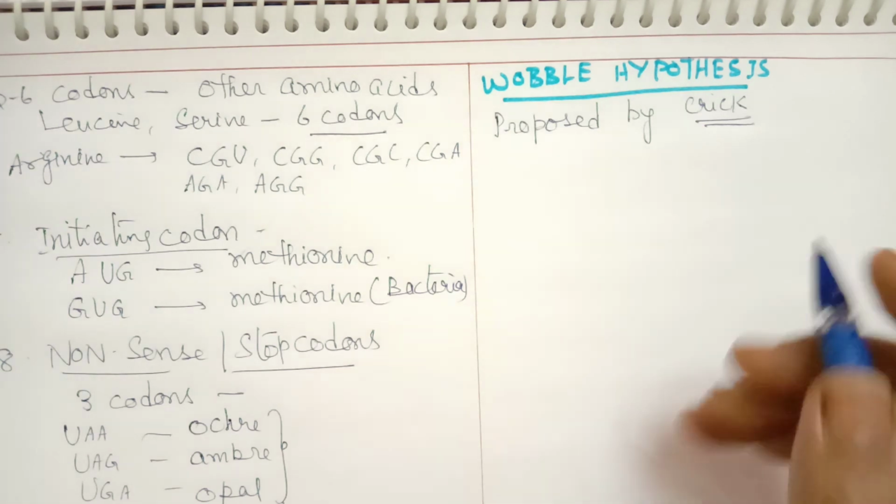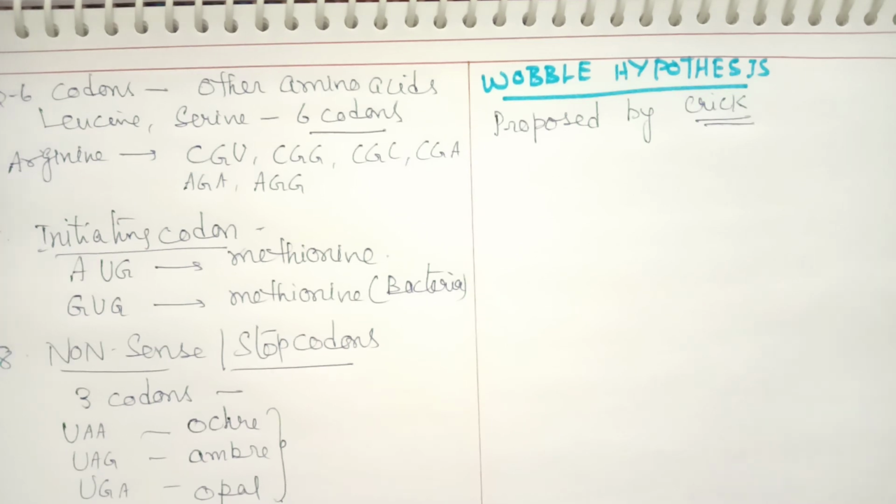The meaning of the wobble hypothesis concerns the third base of a codon during the pairing of codon and anticodon. During the process of translation, the codon and anticodon pair with each other.